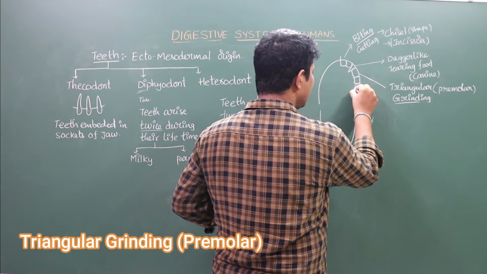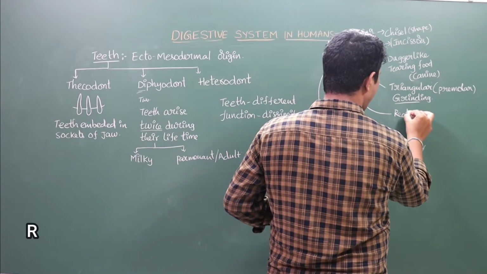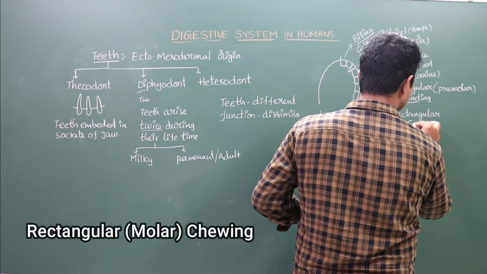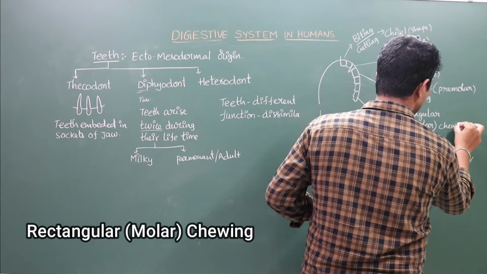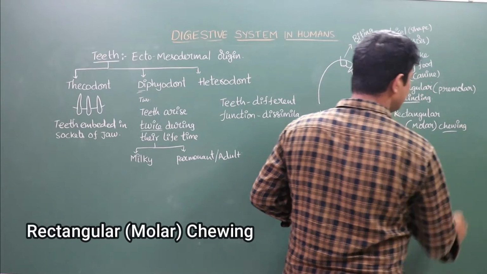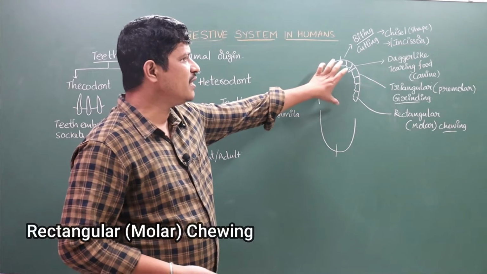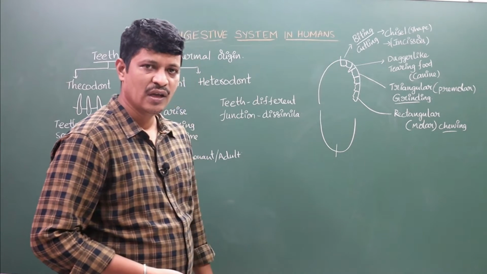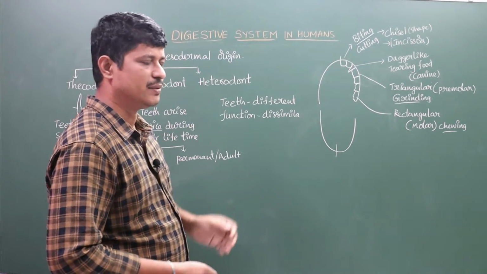And the last one is rectangular in shape. The rectangular shaped teeth are known as molars. These are for chewing and grinding the food particles. See, in our body, we have 4 different types of teeth which have dissimilar functions. This type of dentition is known as heterodont dentition.